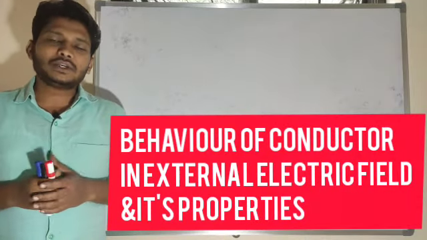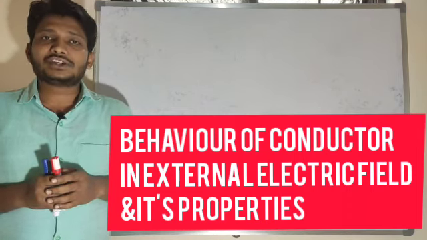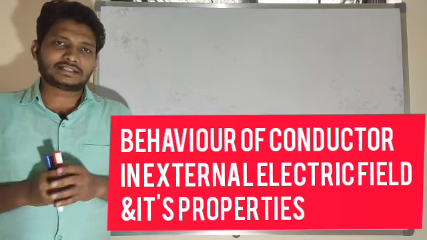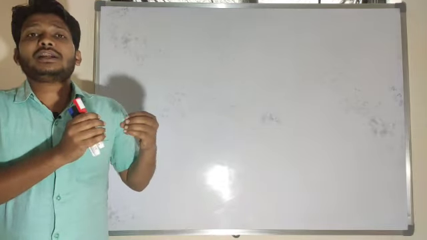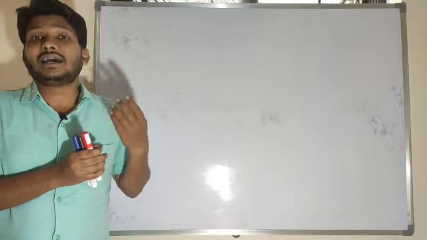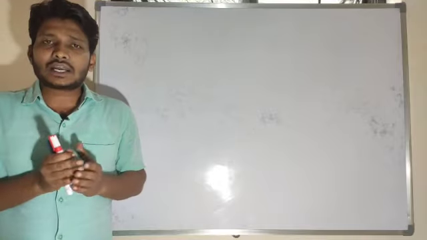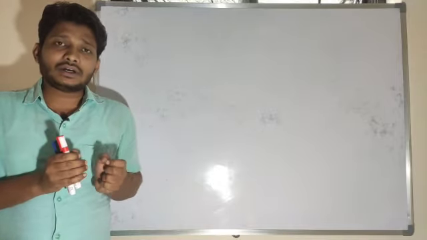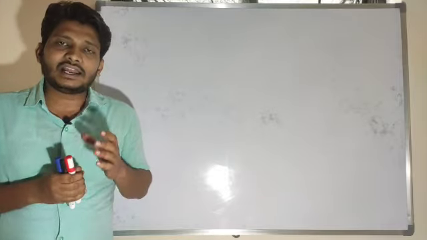In previous videos we had been discussing electrostatic potential. In the case of a common center, if one sphere is enclosed in another sphere, what will be the potential of that other sphere? Such things we already understood. In today's class we will be discussing the behavior of a conductor in the presence of an external electric field.